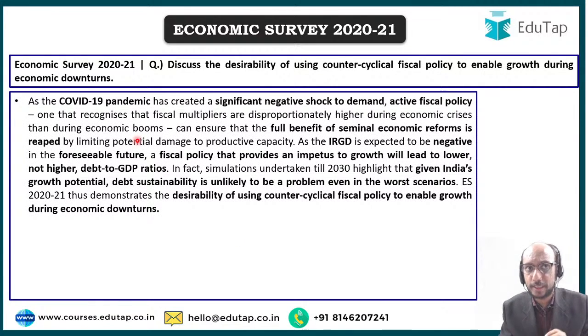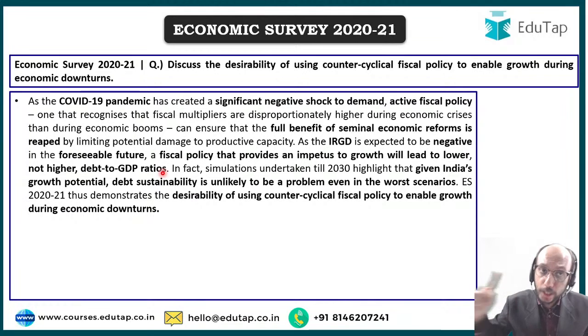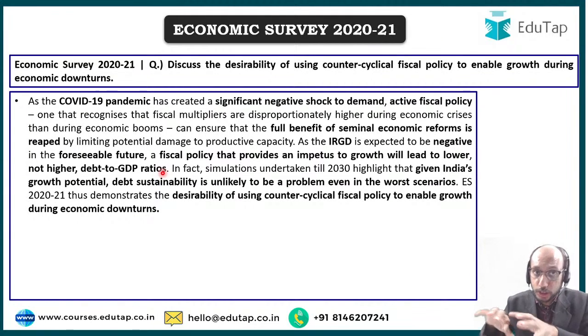Now what has happened is that because of the COVID-19 pandemic, there has been a significant negative shock to demand. So we need an active fiscal policy so that we can come out of this slowdown. What the survey is trying to say is that fiscal policy can provide a stimulus to growth, and that will lead to lower debt to GDP ratios going ahead. So even if India were to take debt today and increase the level of debt going ahead, our debt to GDP ratio will come down. Why? Because the GDP will grow.